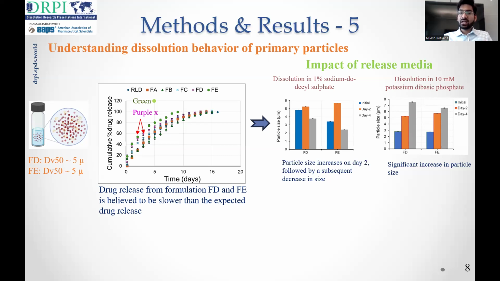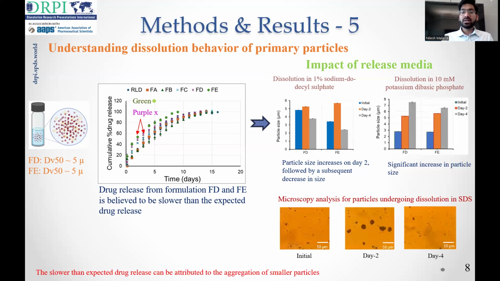As we know that these particles are very small, there is very high Gibbs free energy of these particles, and these particles may be undergoing aggregation. So to confirm this, we did a microscopy experiment wherein we can see that initially the particles are present as primary particles, and on day 2 they undergo agglomeration followed by a decrease in particle size. And the slower than expected drug release could be due to the aggregation of the smaller particles.